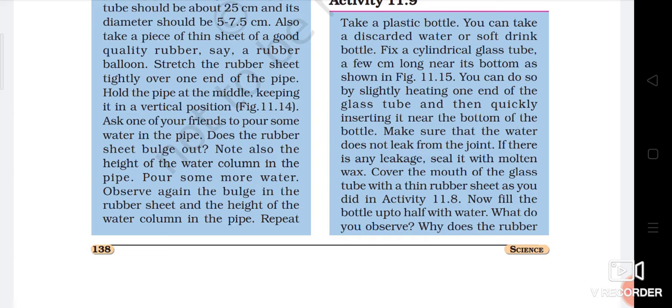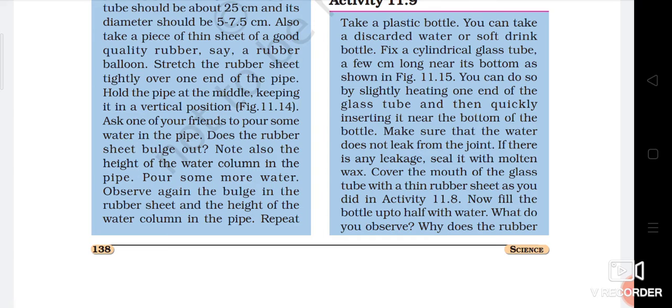Fix a cylindrical glass tube a few centimeters long near its bottom. As shown in the figure, you can do so by slightly heating one end of the glass tube and then quickly inserting it near the bottom of the bottle. Make sure that the water does not leak from the joint. If there is any leakage, seal it with molten wax.